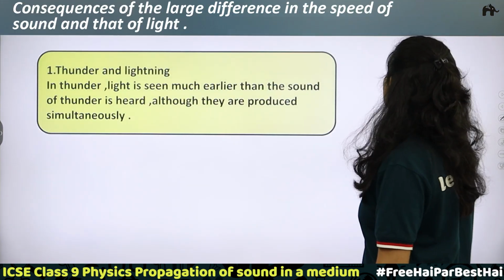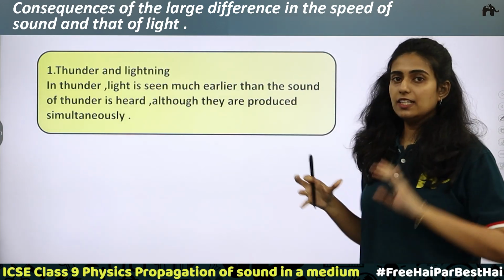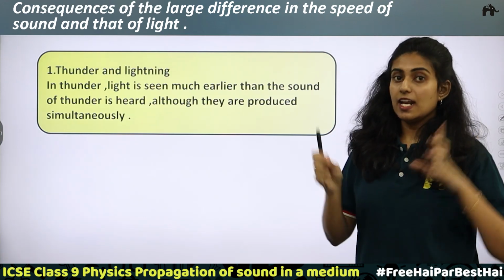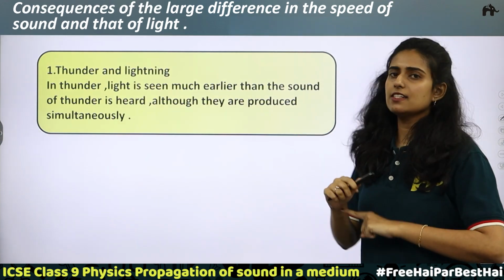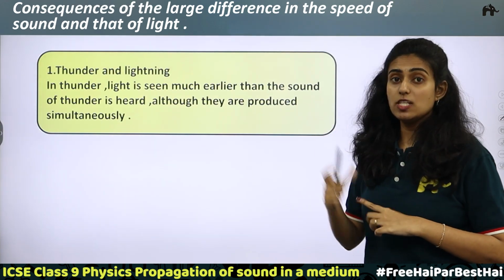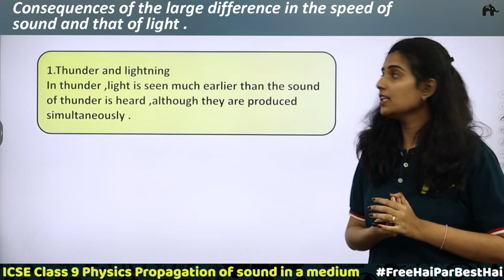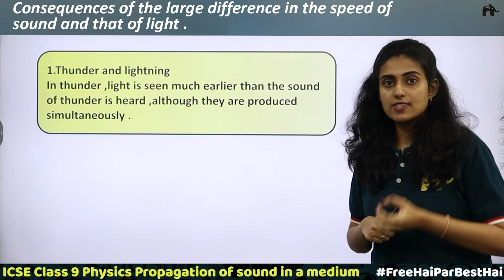Also, transverse waves cannot be produced in the case of gas. Consequences of the large difference in the speed of sound and that of light. We know that before rain, thunder is heard and lightning is seen. Lightning is seen first and thunder is heard later. Why? Because the speed of light waves is 3 into 10 raised to 8 meters per second, which is very much greater than the speed of sound waves. Thunder is sound.